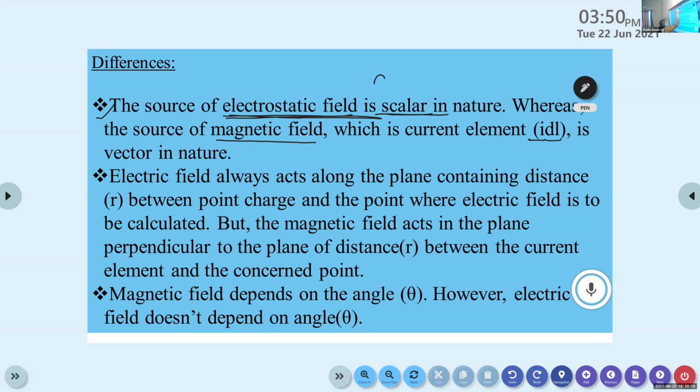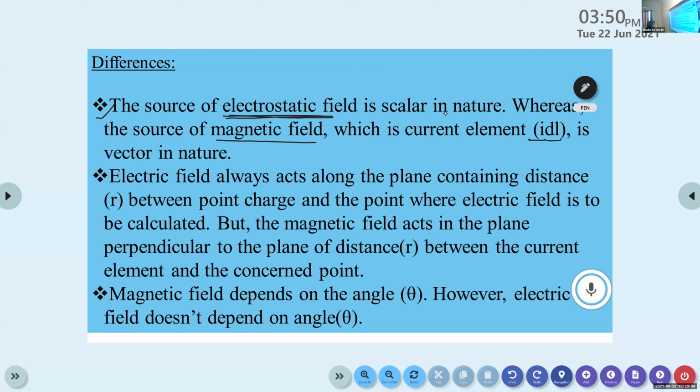That is why we represent it as vector dB equal to mu 0 by 4 pi, vector IDL cross vector R, divided by R cube. This is the vector representation of Biot-Savart's law. So here the source of the magnetic field is vector in nature.